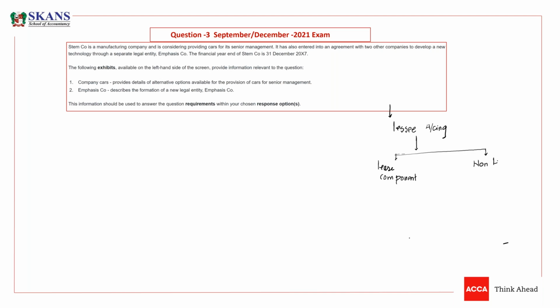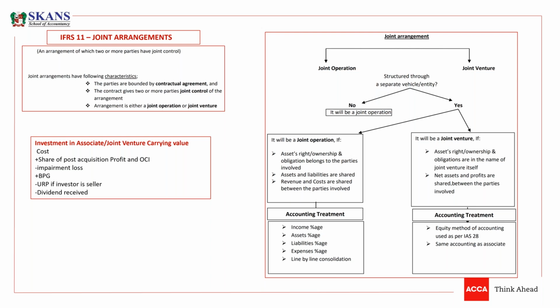Usually in a lease you may have a non-lease component in that contract, and obviously if you are a lessee, you will have a lease component as well.